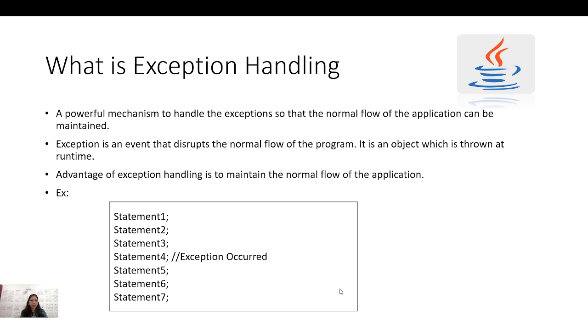Suppose in my code I have multiple statements, 1, 2, 3, 4, and after statement 4 an exception occurred. Then the remaining statements 5, 6, and 7 will not be executed, as there is an exception. Until and unless I handle this exception, I cannot resume the code and execute statements 5, 6, and 7. If I do the exception handling, then I can guarantee that statements 5, 6, and 7 will be executed properly.